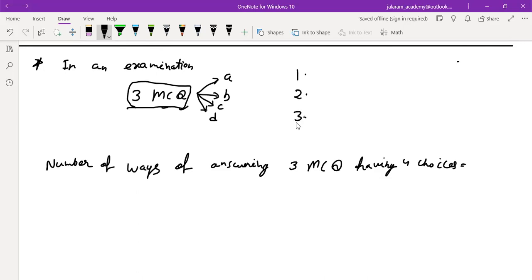So how many choices will there be? Will it not be 4 cubed, 4 to the power 3? Out of these choices, how many arrangements are there in which all the answers are correct? So 64 minus 1. Only one choice is there in which all 3 answers are correct.